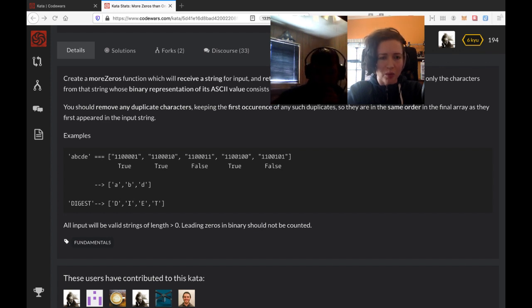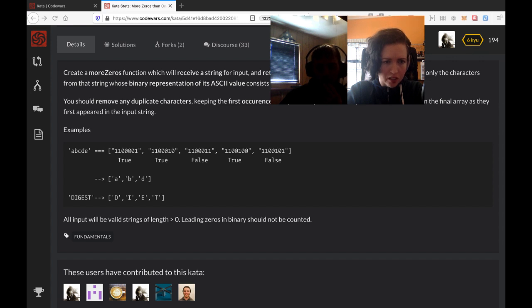Create a more zeros function that will receive a string input and return an array or null terminated. Okay, we're using Python, so it contains only the characters from that string whose binary representations of its ASCII value consist of more zeros than ones. You should remove any duplicate characters, keeping the first occurrences of any such duplicates so they're in the same order in the final array as they first appear in the string.